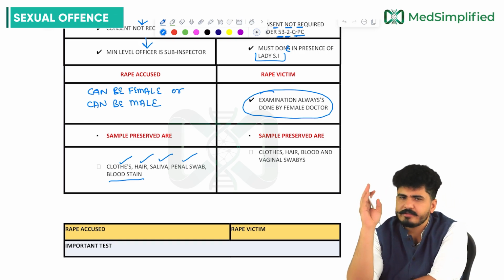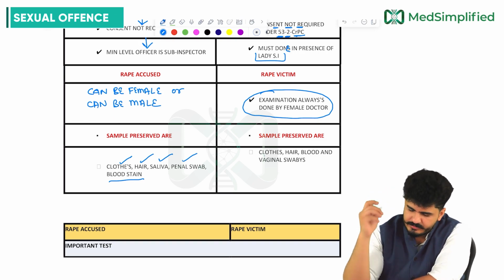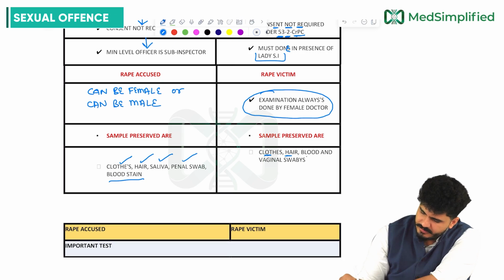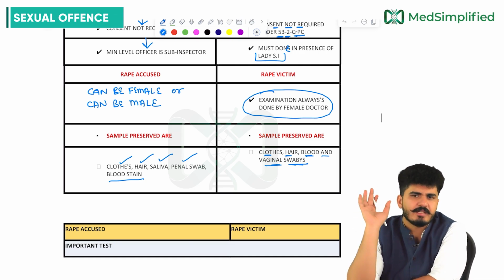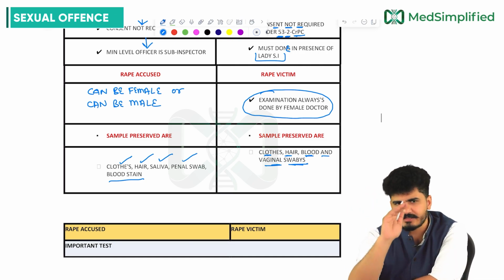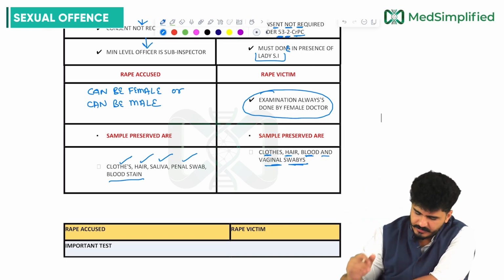In the rape victim: clothes, hair, blood and the vaginal swab we have to preserve.